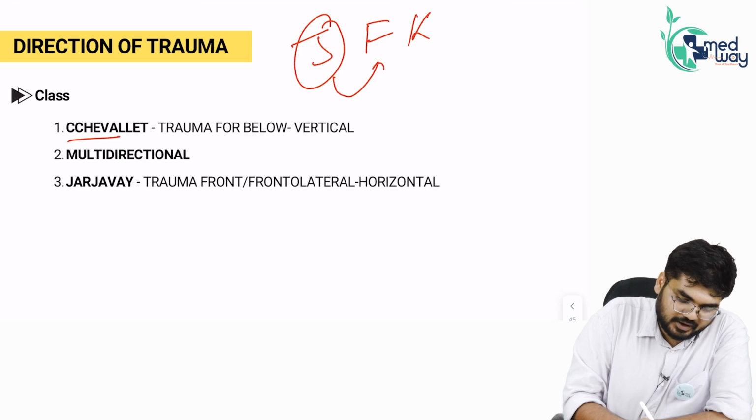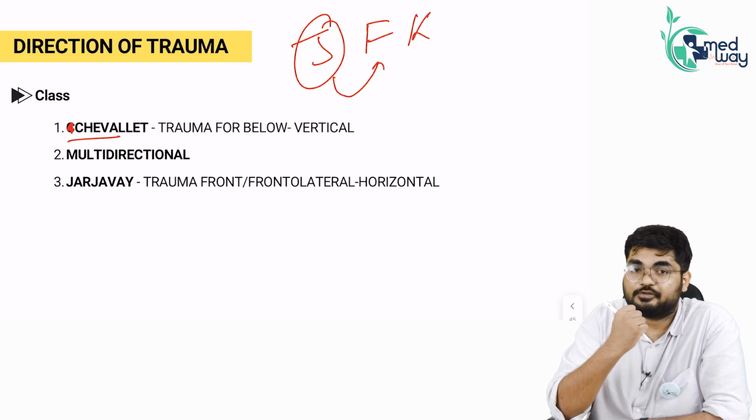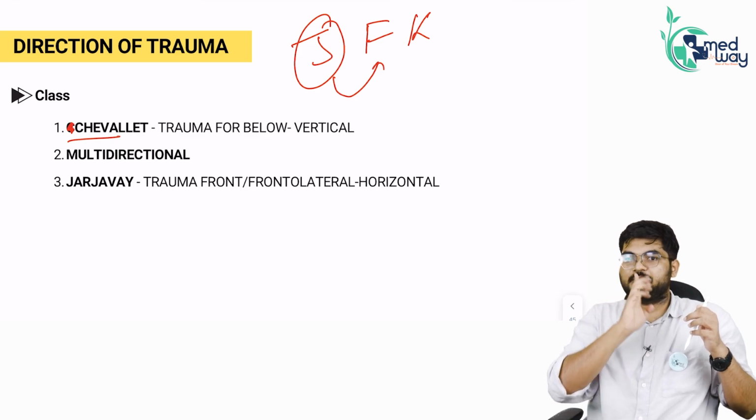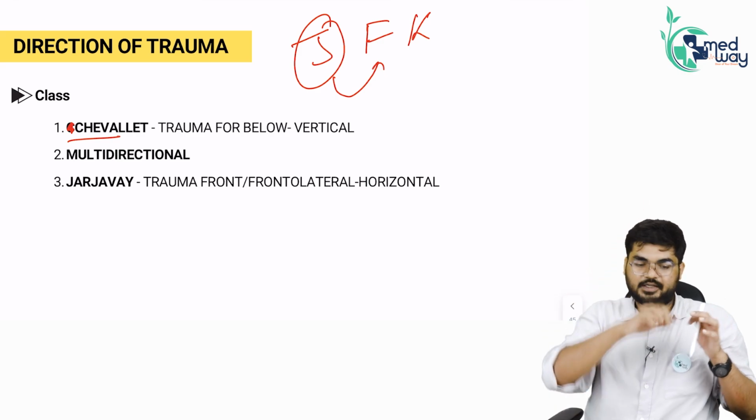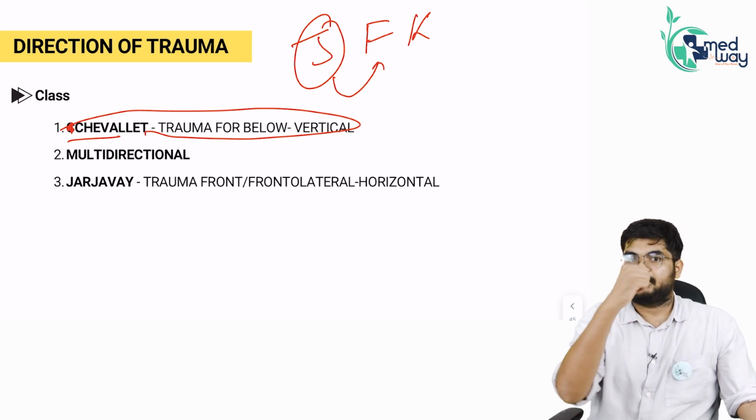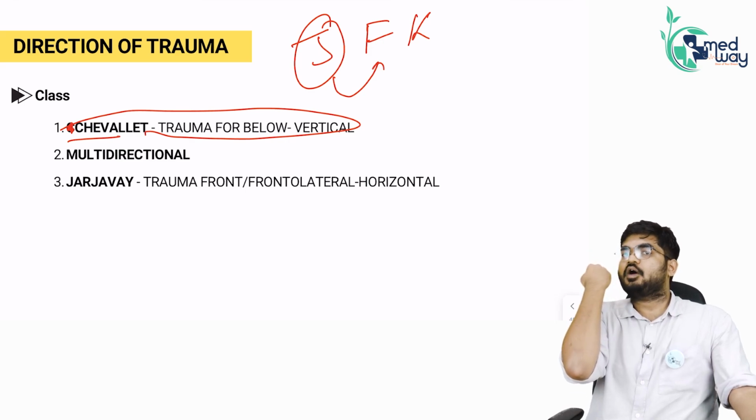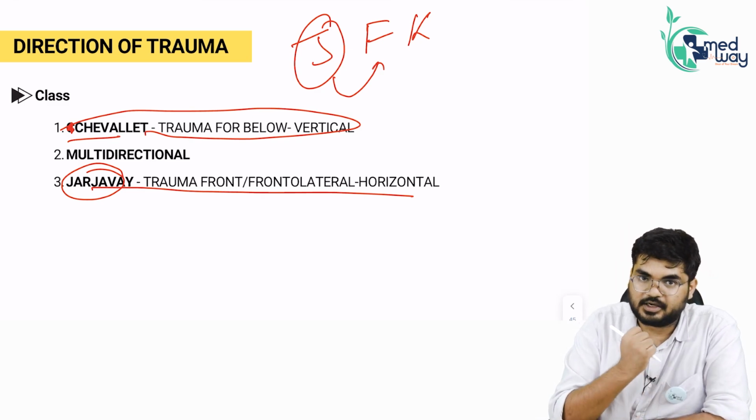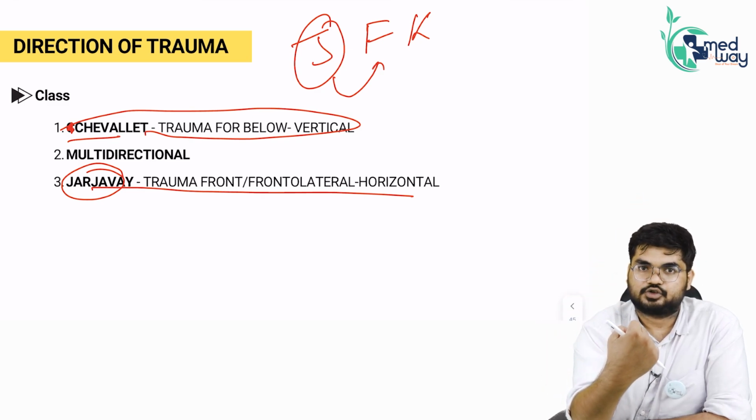If I talk about Le Fort, it is basically one L letter, Le Fort. So Le Fort is trauma from what? Trauma from below. If there is trauma from below, that means it will lead to a vertical fracture. Yes, sir. And Jaja is trauma from the front. If there is trauma from the front, that means it will go horizontally and it will lead to a horizontal fracture. So you have to remember these two very important names, that is Le Fort, trauma is from below, and if there is trauma from below, it will lead to a vertical fracture, and Jaja is trauma from the front.